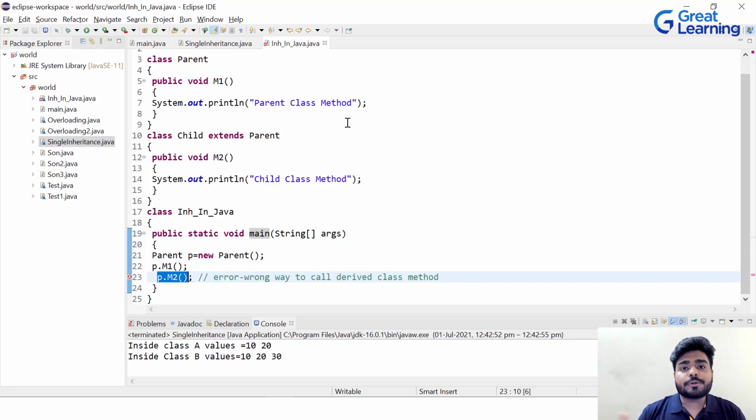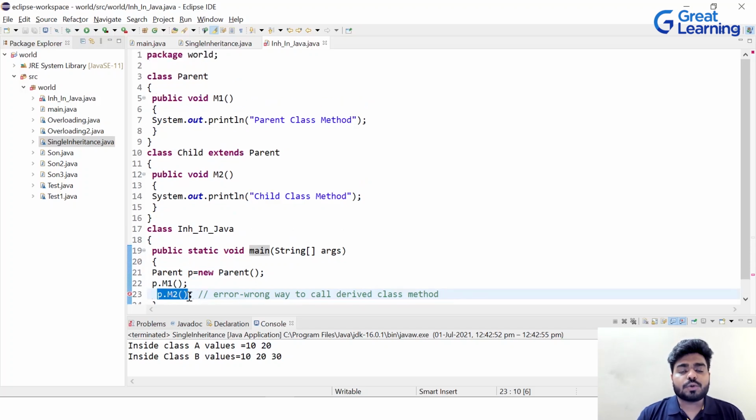But you know your parents, right? Because you have inherited all the properties from them. So you know what they are, how they are, what they actually do for you, all those things, right? So this is how it works. Now you can see P.M2 is not going to work because parent class doesn't know what the M2 method is.